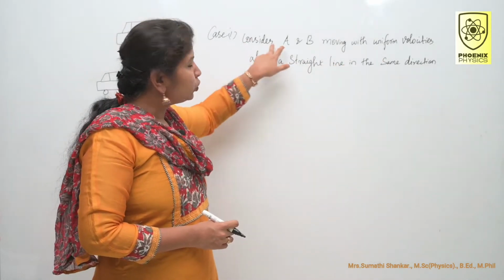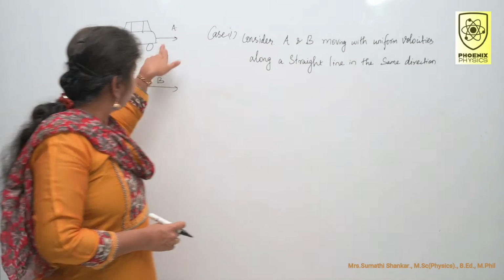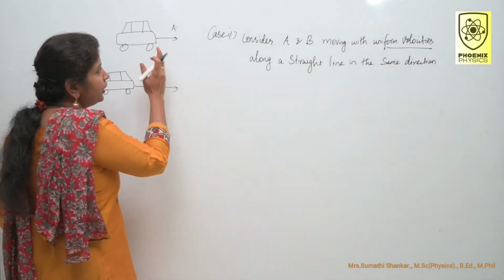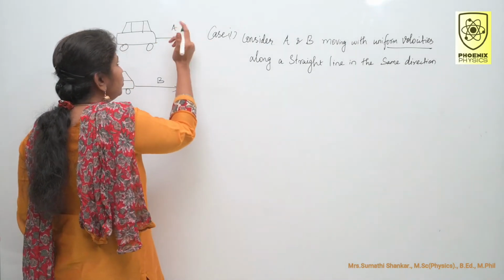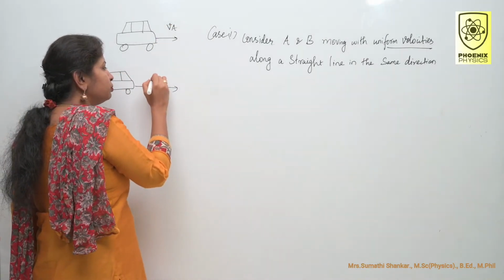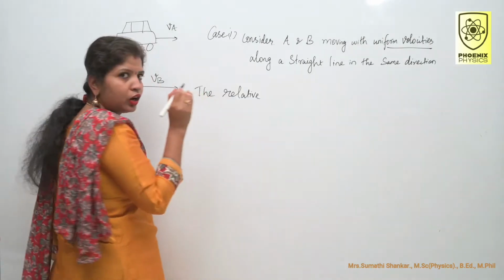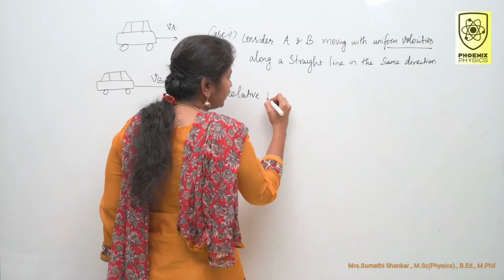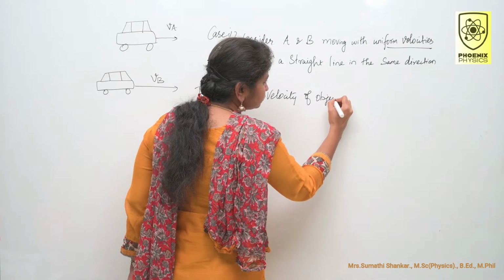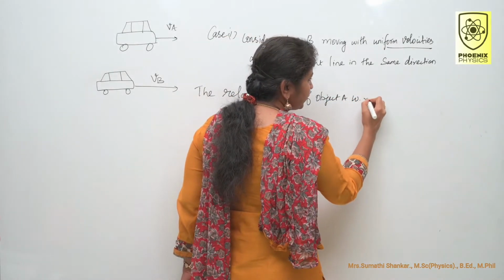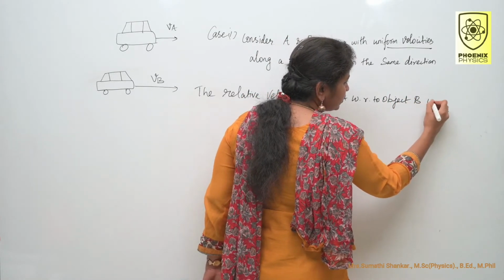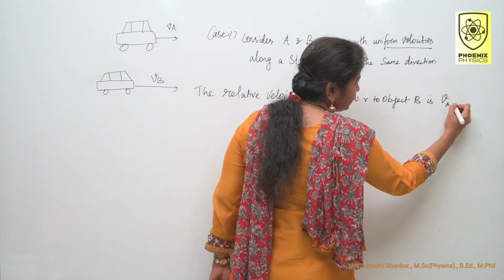So consider two objects A and B moving with uniform velocities along a straight line in the same direction. The velocity of object A is denoted as VA. The velocity of object B is denoted as VB. How do you write relative velocity? The relative velocity of object A with respect to object B is VAB.